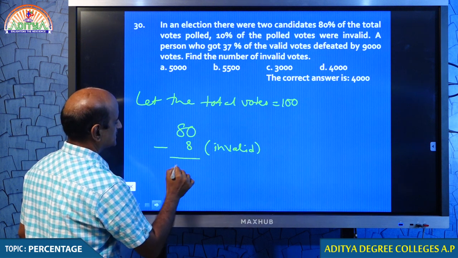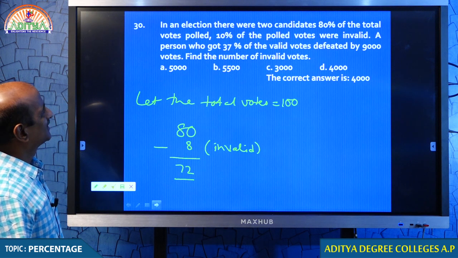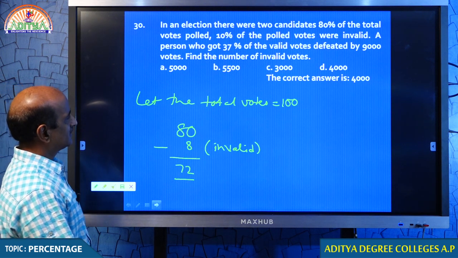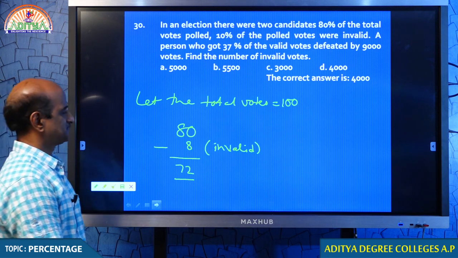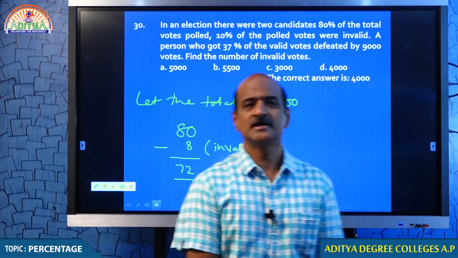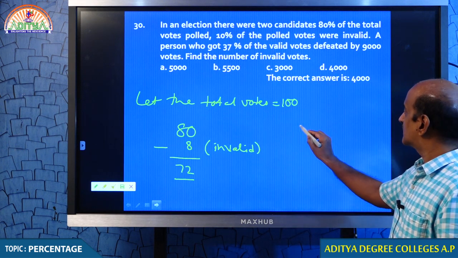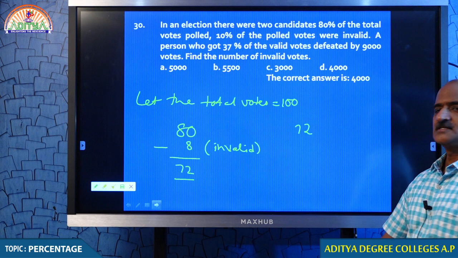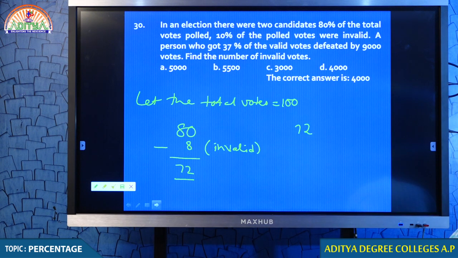Tell me how many votes were valid right now? 72 votes were valid right now. A person who got 37% of the valid votes was defeated by 9,000. Tell me students, how many votes will we have right now? 72. What are 72? Tell me students, what were 72? I am waiting for your options. Tell me, what about 72?